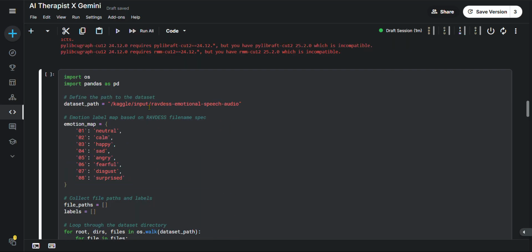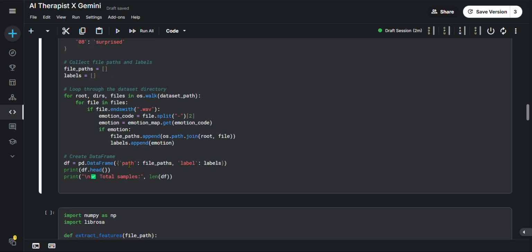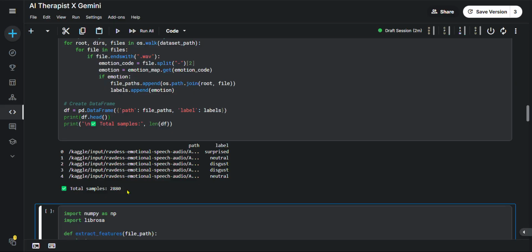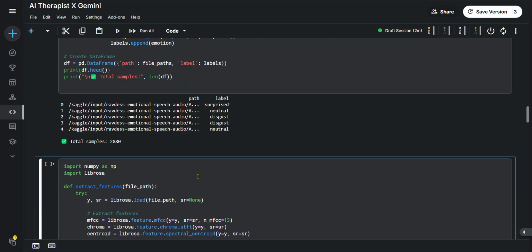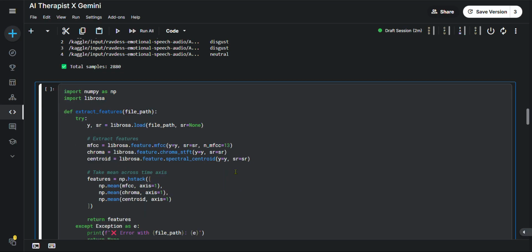So here we have the dataset path, then the emotion map: neutral, calm, happy, sad, everything, then file paths. Then this for loop is for processing and getting each of the audio files, then converting it to a data frame. Then we will see the total samples we get. The total samples we get are 2880, and then we make a random forest model by training on these samples.